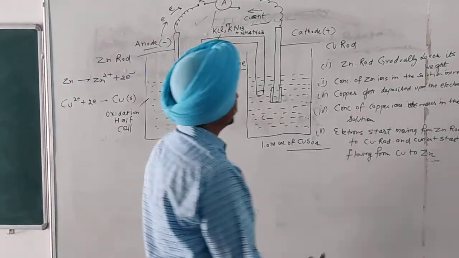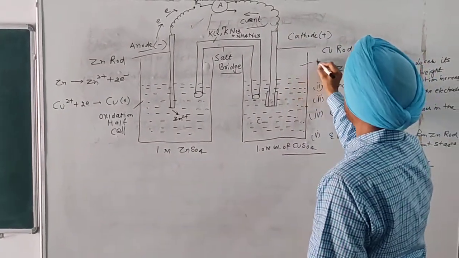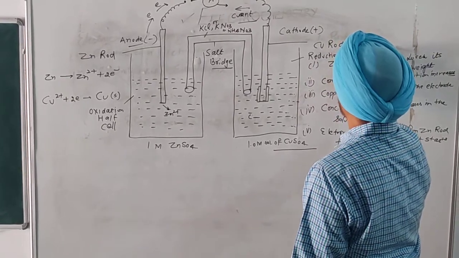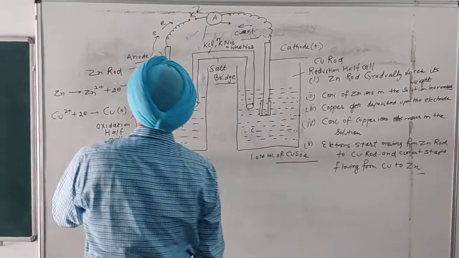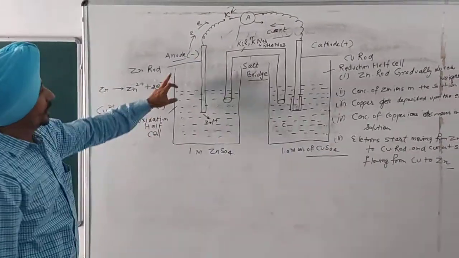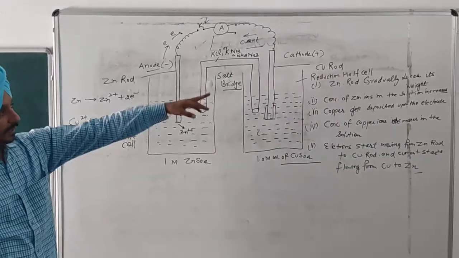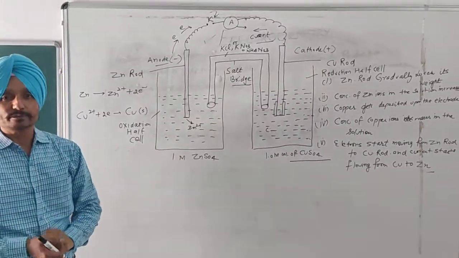And the cell where the copper accepts the electron and reduction takes place, that is known as the reduction half cell. Electrons move from anode to the cathode, but current moves from cathode to the anode. The current is indicated by means of an ammeter.